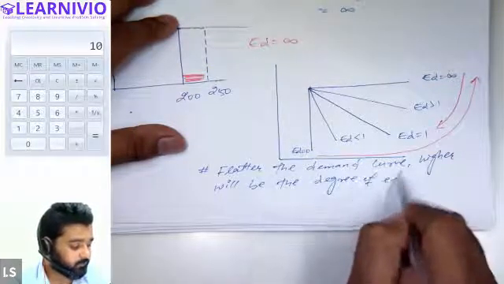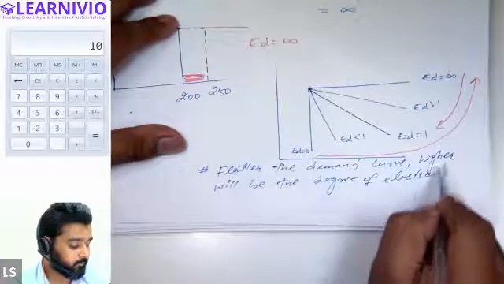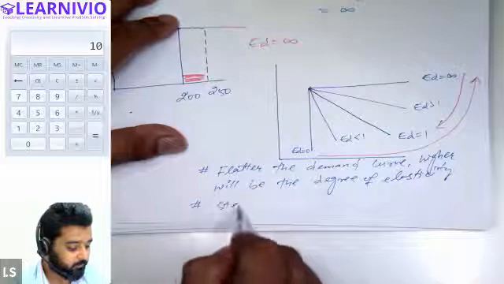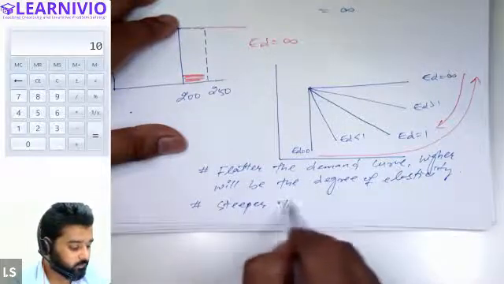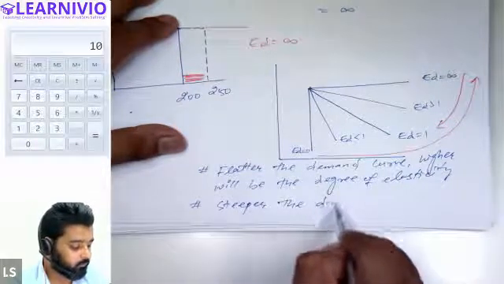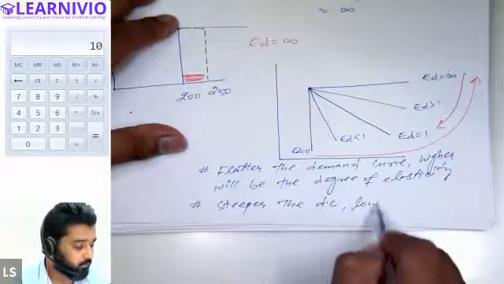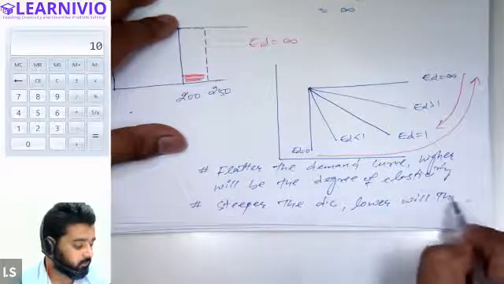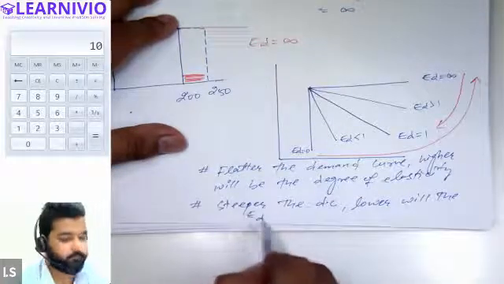And similarly, steeper the demand curve, lower will be the elasticity of demand.